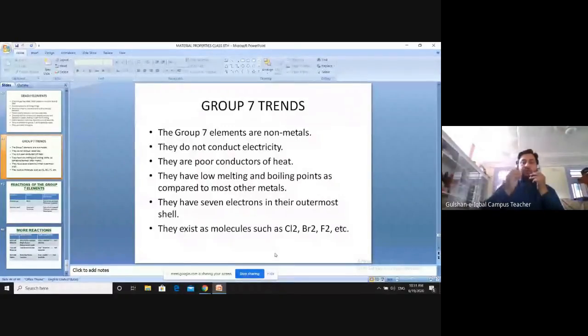If there are 2 electrons in the outermost shell, the element will be in group 2. If there is 1 in the outermost shell, the element will be in group 1.